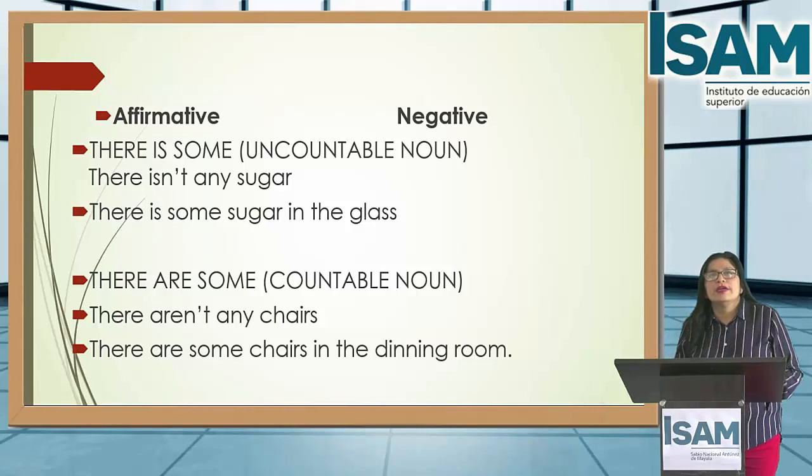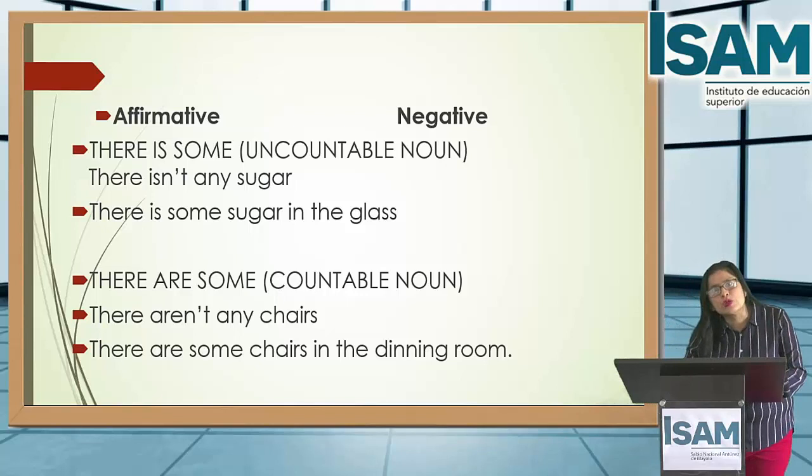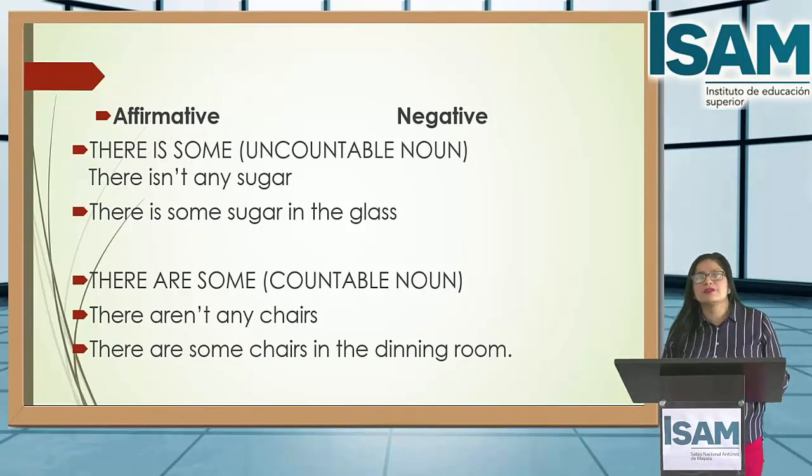Students, I just said, there is some sugar in the glass is affirmative. Because in affirmative, you use some. When it's negative, there isn't, you don't use some. You have to use any. There isn't any sugar. Okay? Instead of some, you use any.